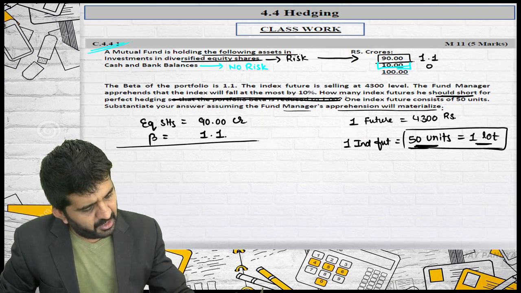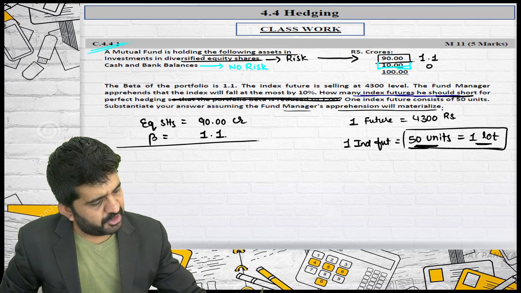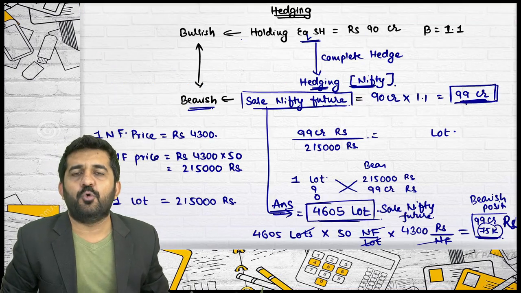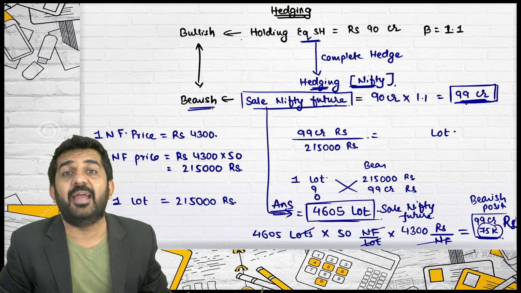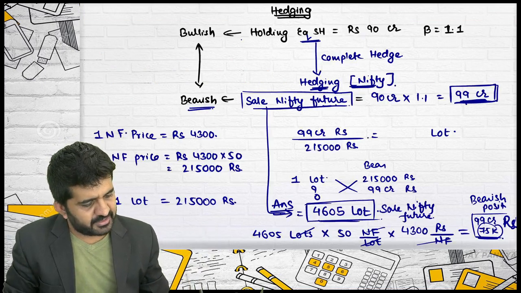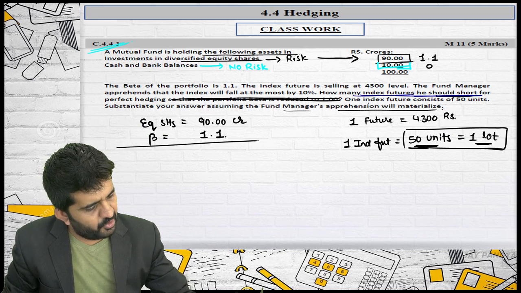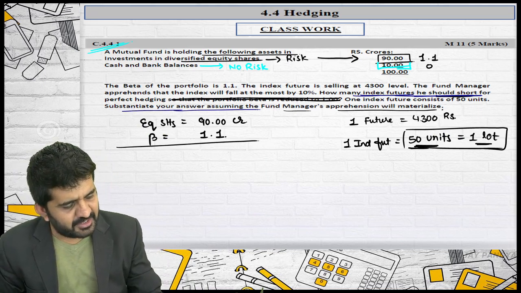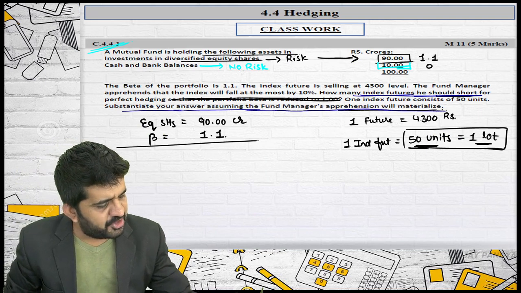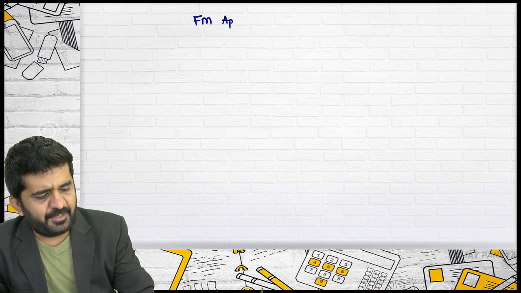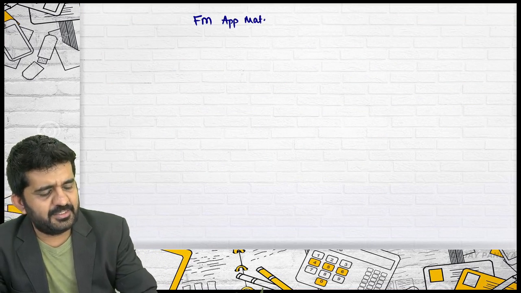The fund manager, how many index futures should he short? He should be short in 4,605 lots. Is it alright? This is our first answer. Second question is, substantiate your answer assuming the fund manager's apprehension will materialize.